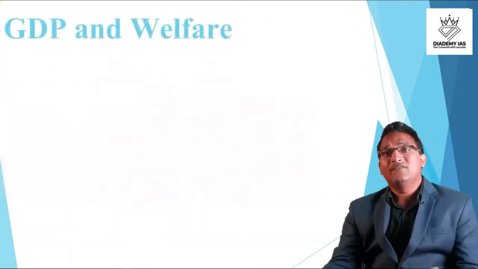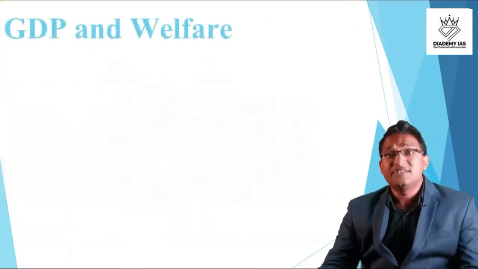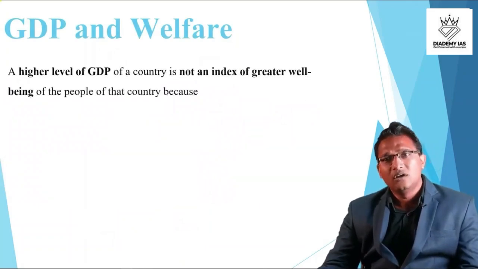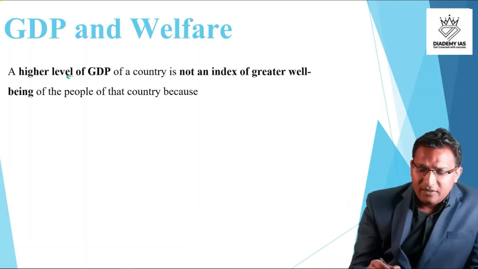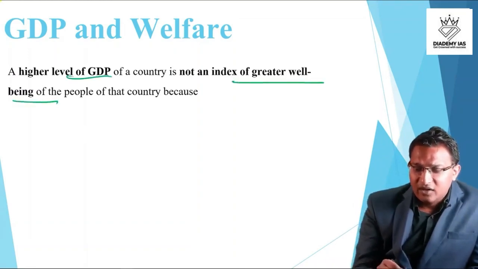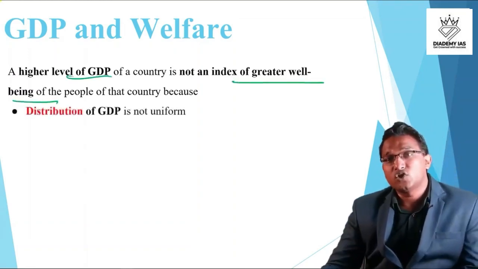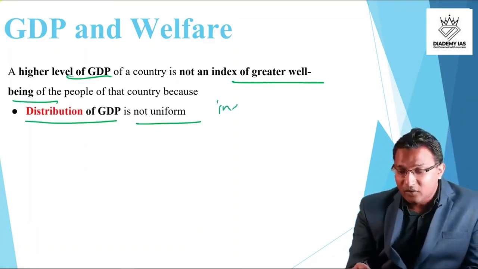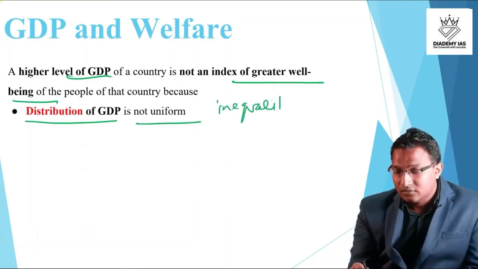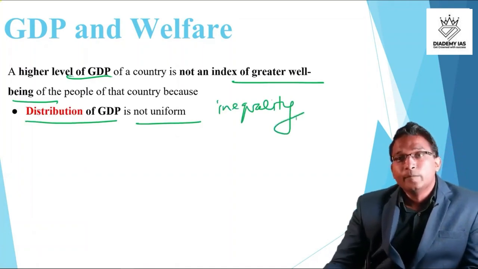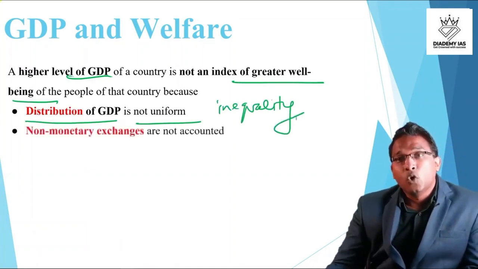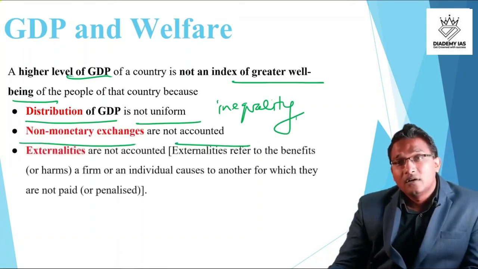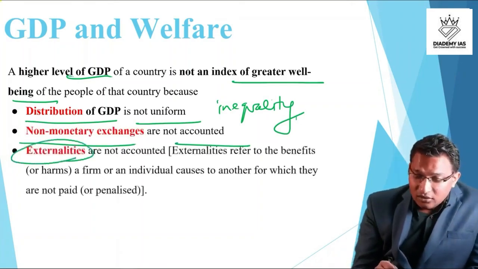Now coming to the GDP and welfare. Is GDP equal to welfare? No, not necessarily. How? Higher level of GDP does not mean the greater level of well-being, because first of all, the distribution of GDP may not be uniform. There can be inequality, right? Non-monetary exchanges are not accounted, right? Externalities are not accounted.